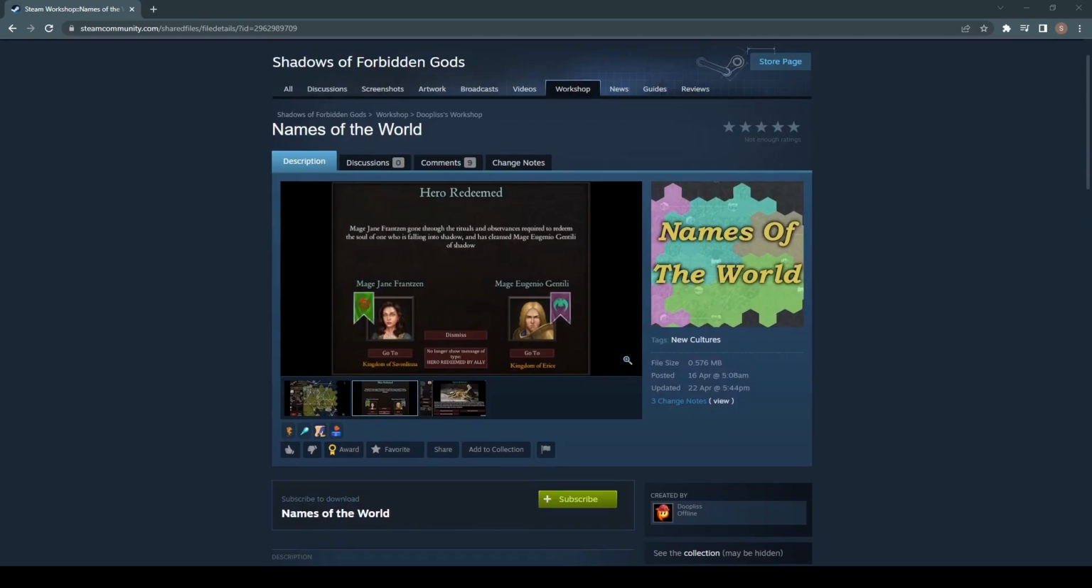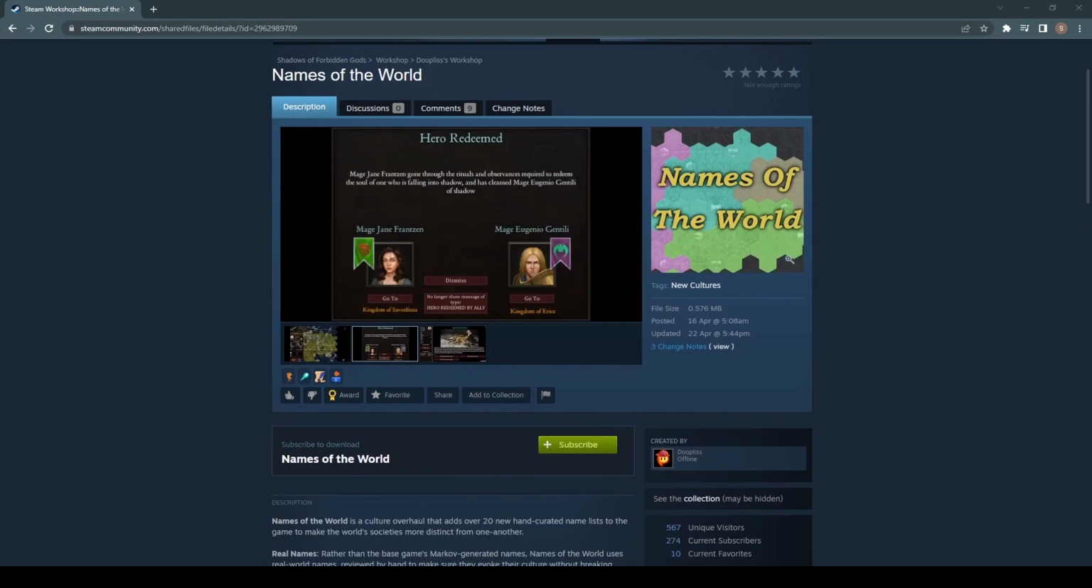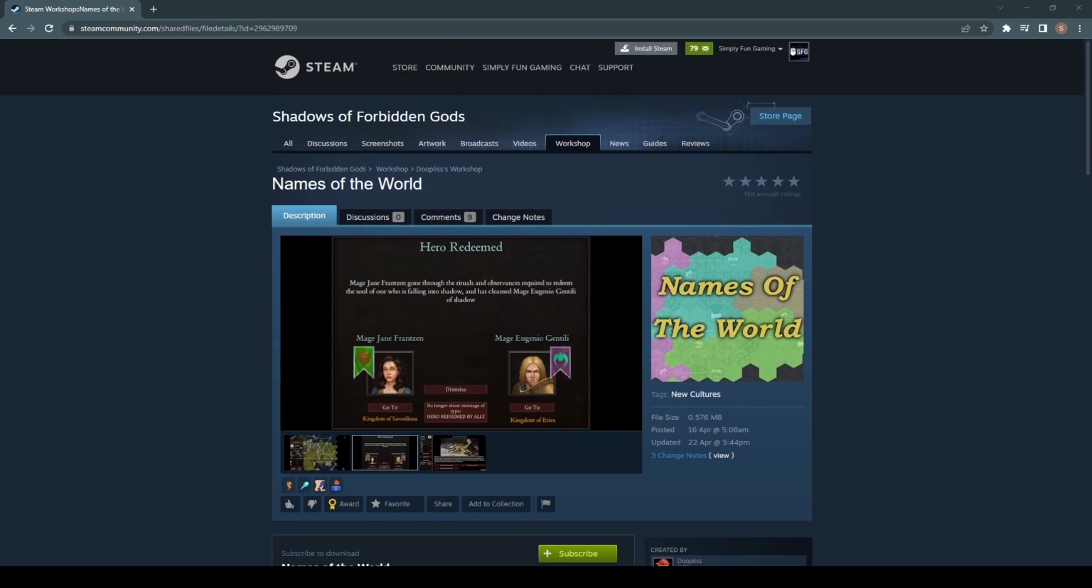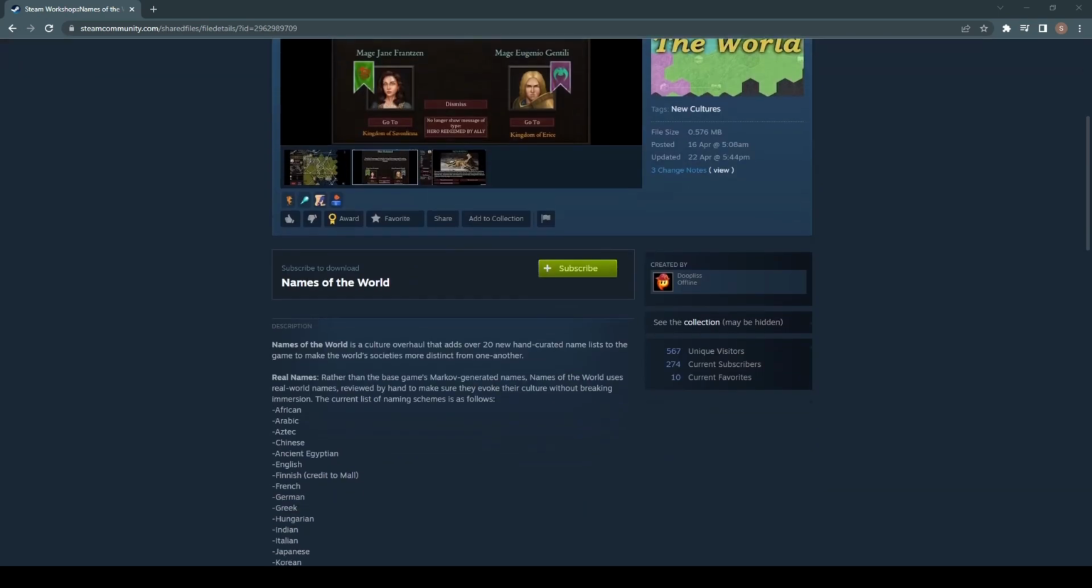So you might have seen at the minute the naming scheme in the game can lead to some very funky and sort of random names, as it were. This looks to bring all of those in line with, you know, a bit more sensible and make them a bit more clear. So you can get it just by going to the workshop, find Names of the World there and just pressing subscribe, and you'll be able to get this.